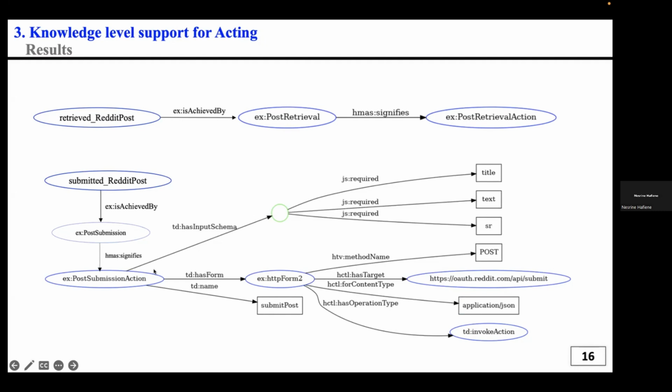And in input, we can see here that this post-submission action has inputs that require some information. For example, the title of the post, the main text of the post, and the subreddit to submit the post. And we have here a similar description for the second, post-retrieval signifier.